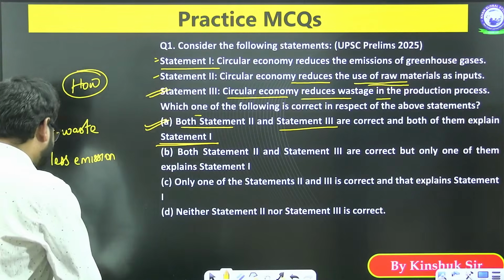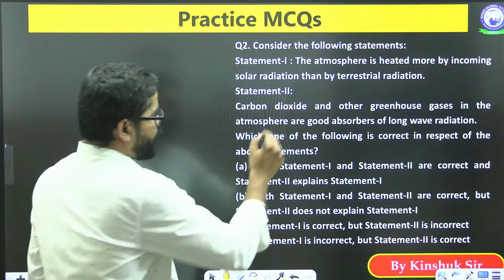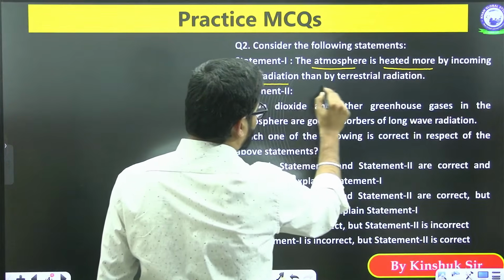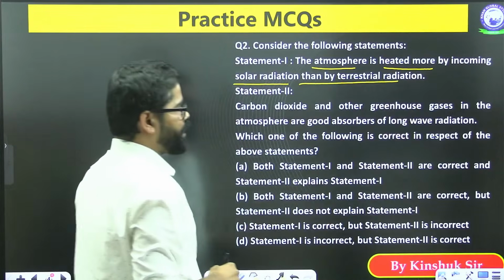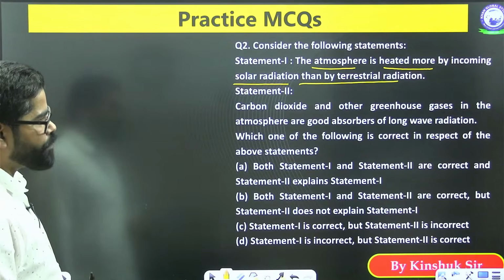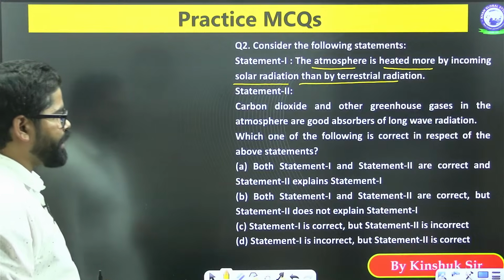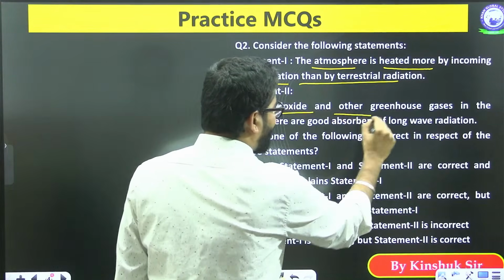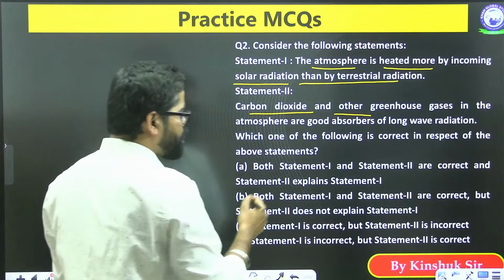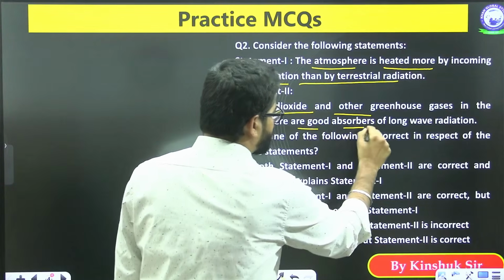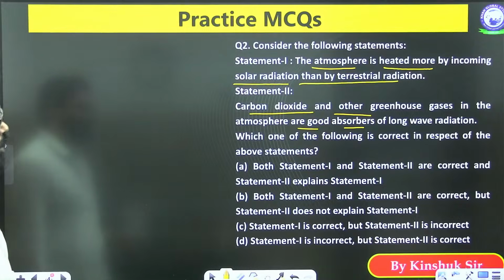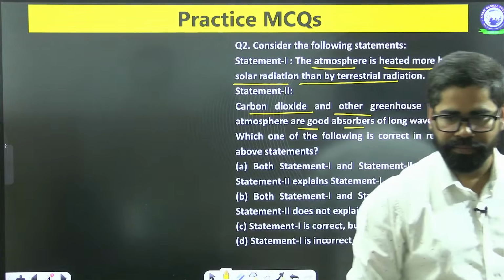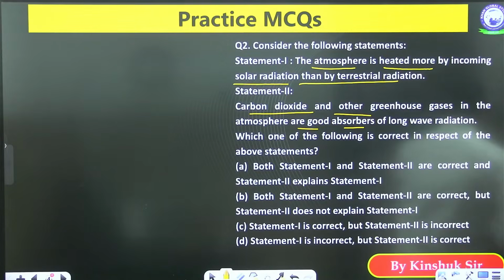Now let's see the second question. The atmosphere is heated more by incoming solar radiation than by terrestrial radiation. Carbon dioxide and other greenhouse gases in the atmosphere are good absorbers of long wave radiation. So here we are having two statements. This is question number 2.